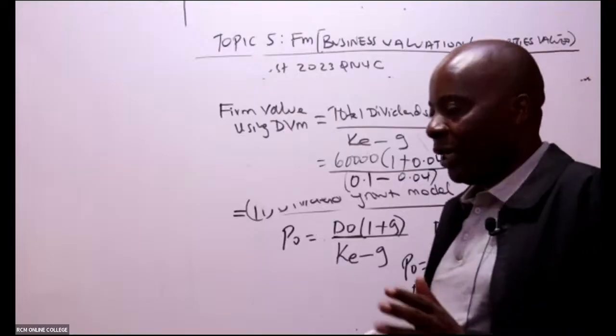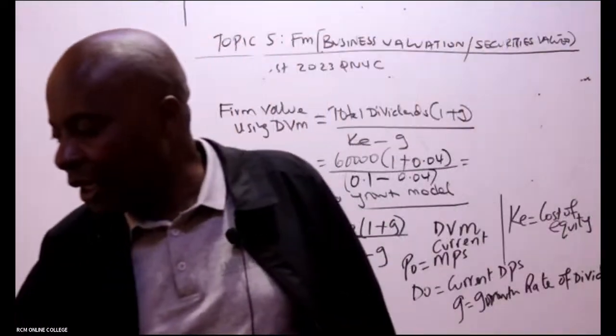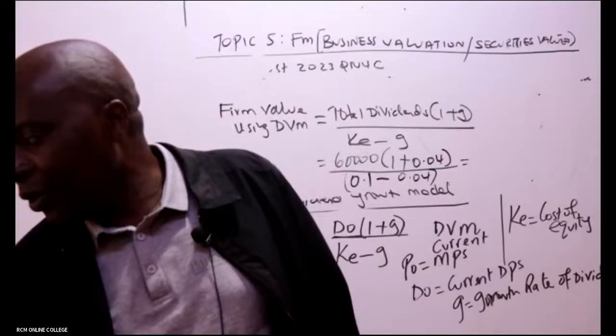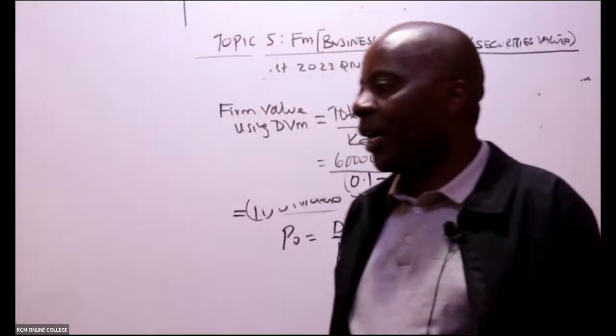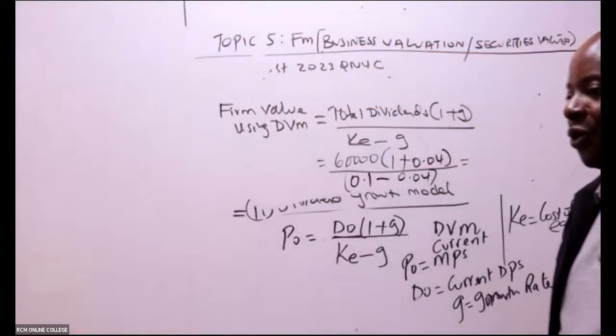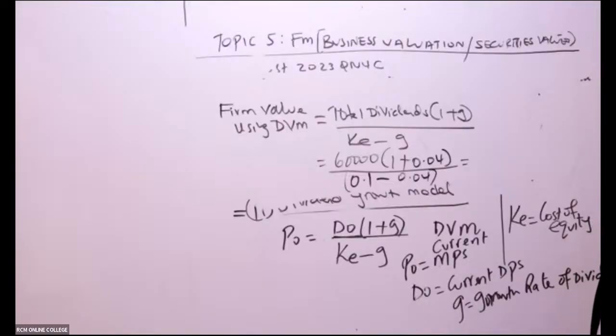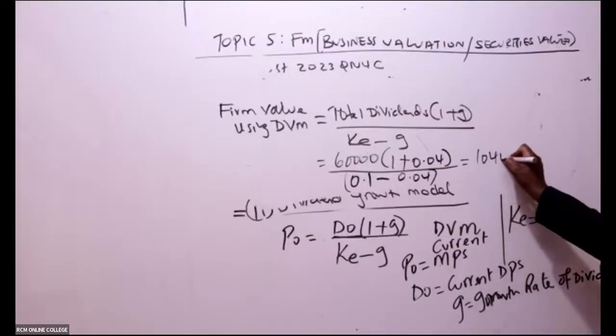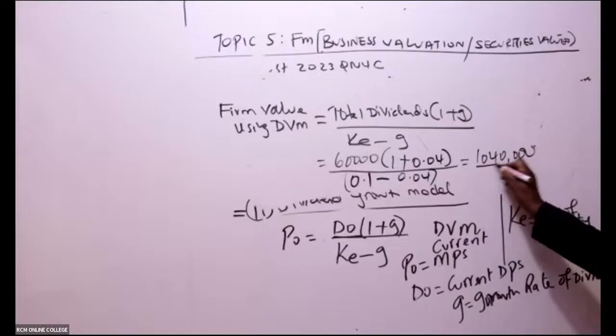Or you go slowly, getting the numerator separately and the denominator separately. What answer are we getting? 60,000 times 1.04 all over 0.06. So 1,040,000 is the value of Zora using the dividend valuation model.